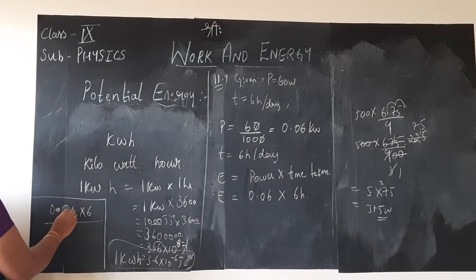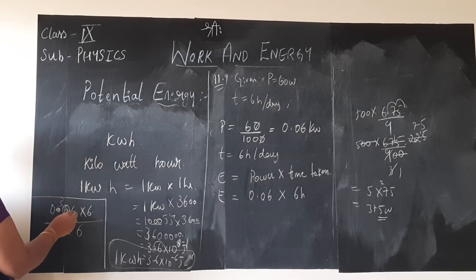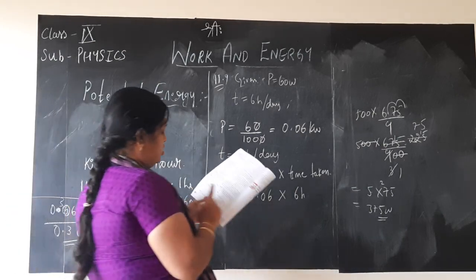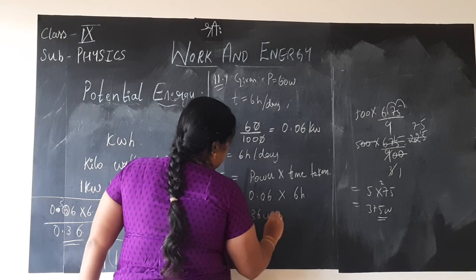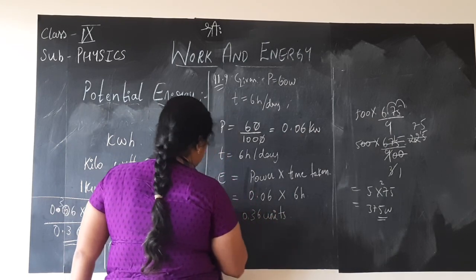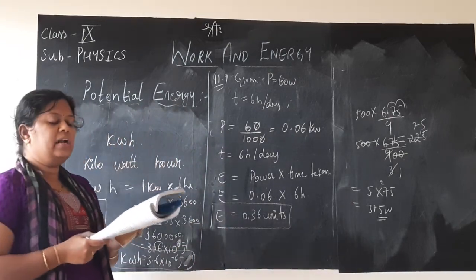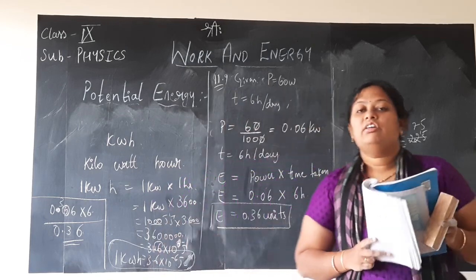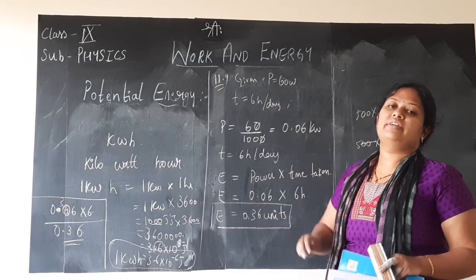When you do, children, 6 6 are 36, 3 carry. 6 zeros are 0 plus 3, 3. After decimal point, 2 digits are there. So 0.36 is the energy, and they are asking us to express it in terms of units. In commercial use, children, they measure in terms of units, I said, no? So energy consumed by the bulb is 0.36 units. It consumes this daily if it is used for 6 hours a day.